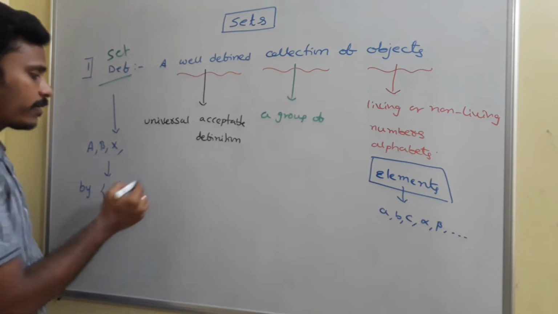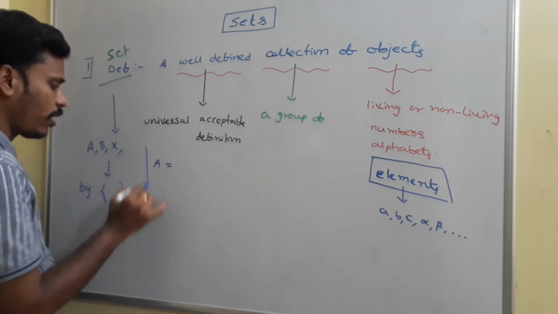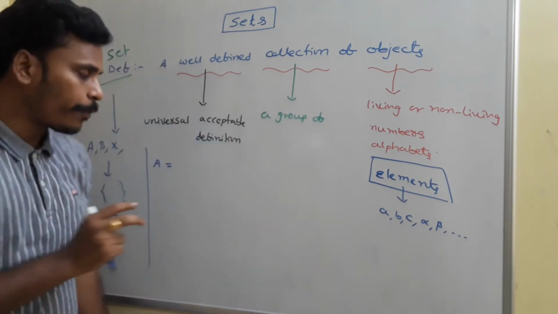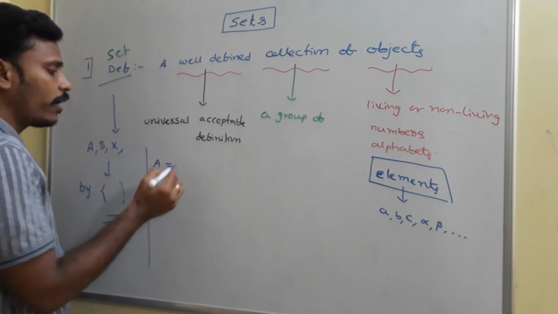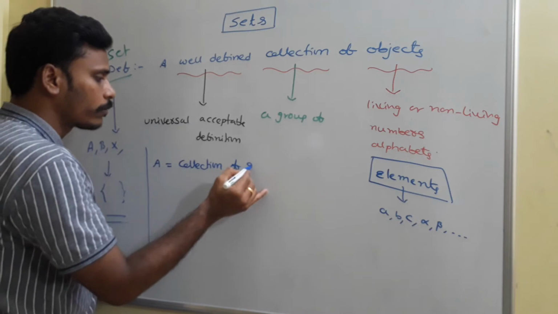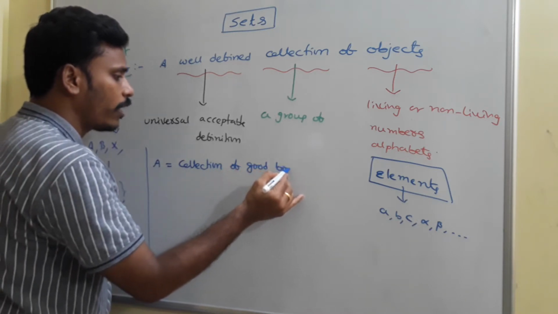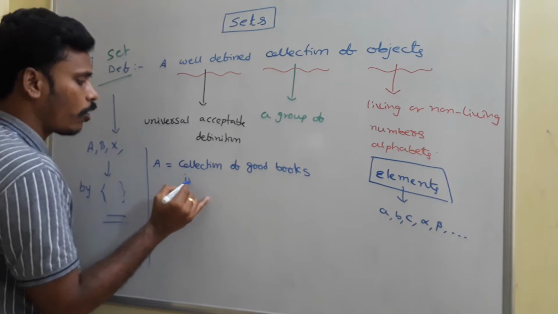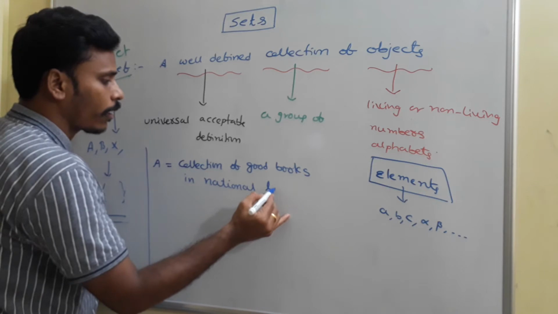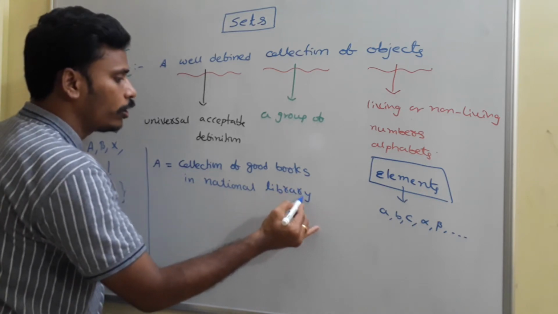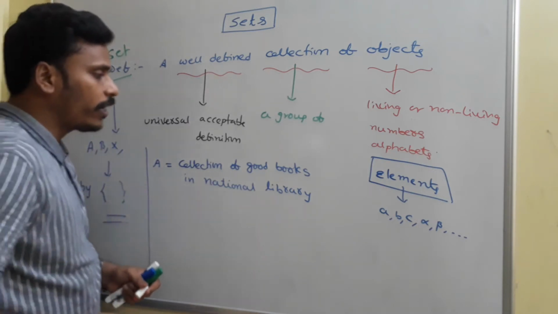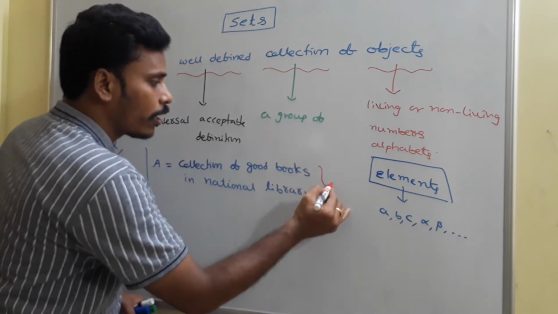I will give you some examples. A is equal to a set. Since I mentioned that sets are usually named by capital English alphabets, I am using capital letters to give you some sets. A is equal to the collection of good books in a library, in the National Library. Is it a set? As I told you, the word good doesn't convey the same meaning for everybody, so we don't treat it as a set. So this is not a set.